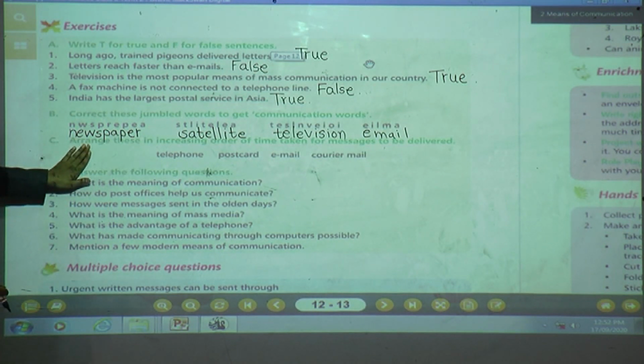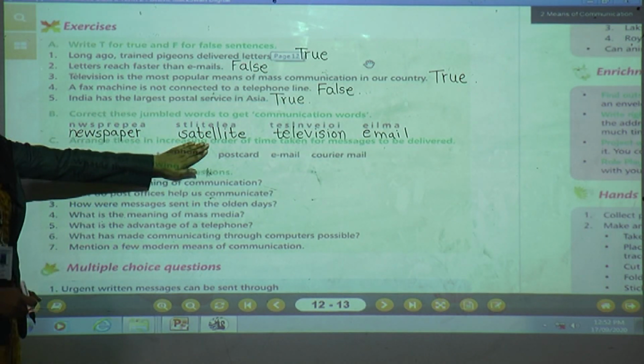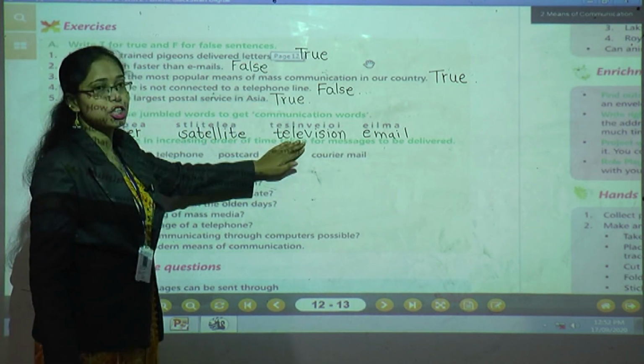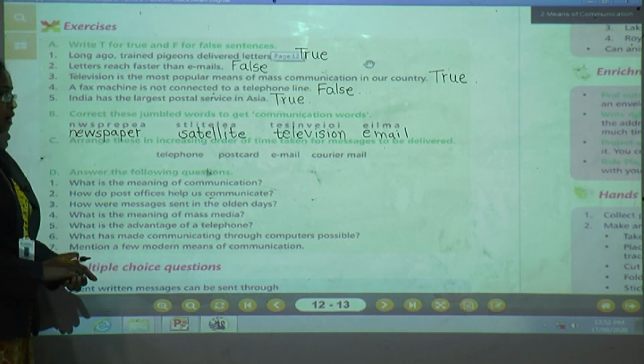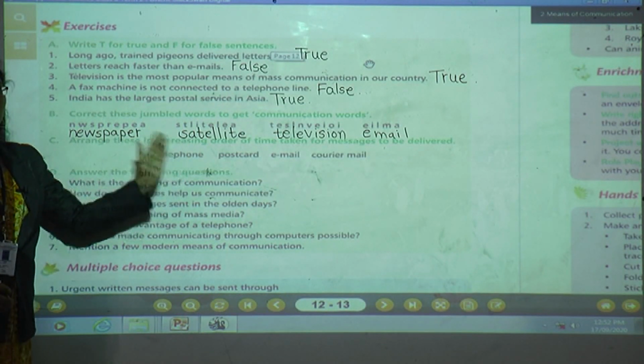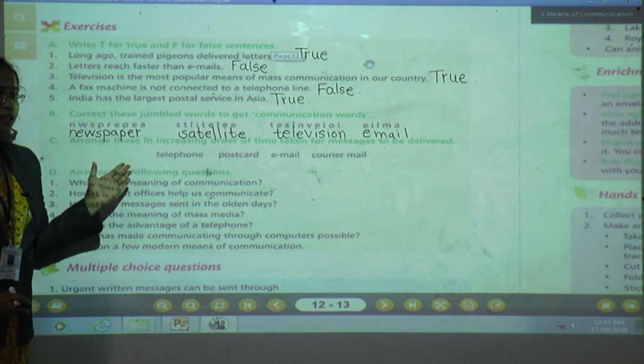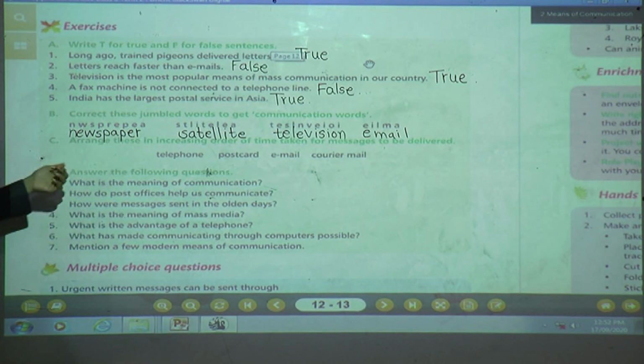First is newspaper, second one is satellite, third one is television, and fourth one is email. Done, children? Have you written the answers? Okay. Can we go further? Okay, next question.